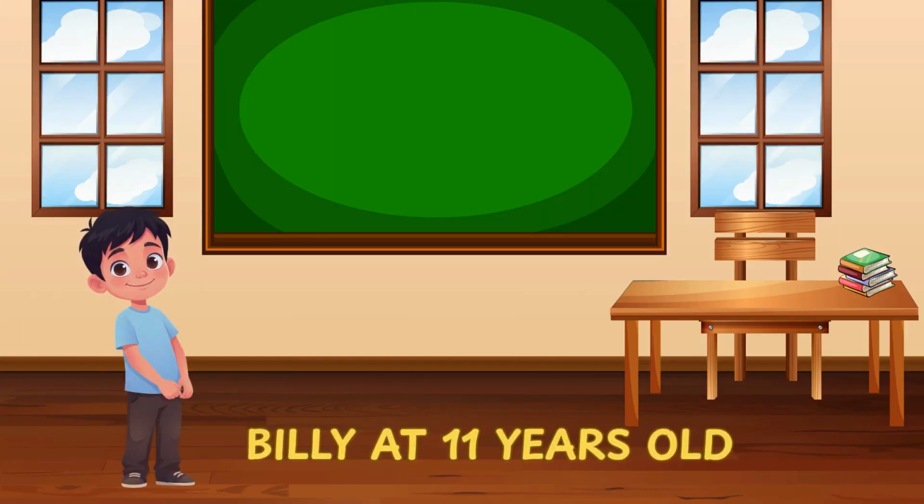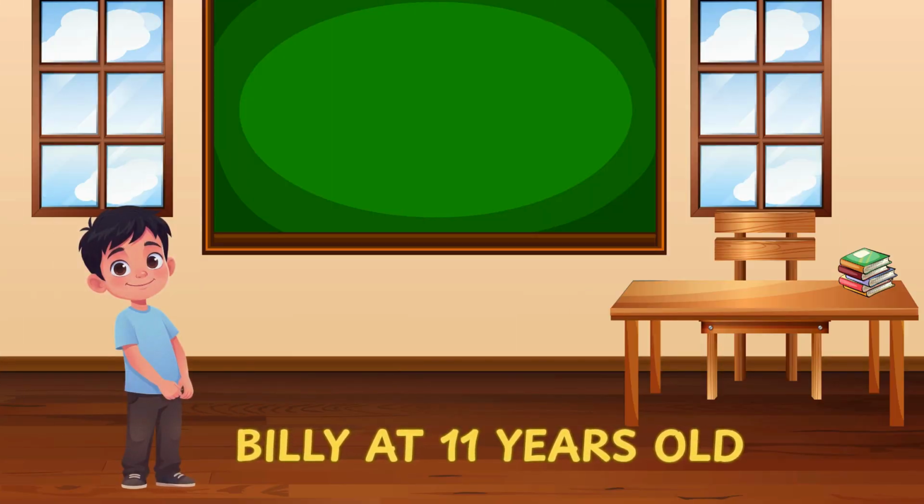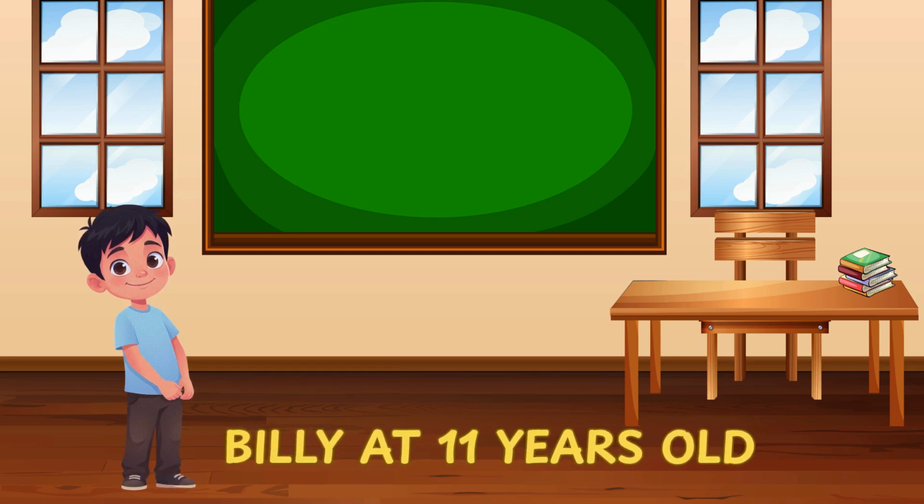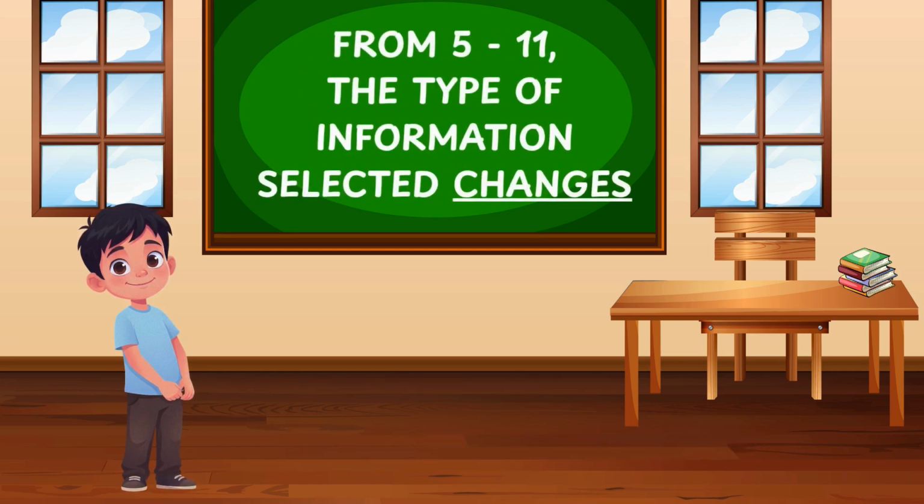Billy is 11 years old, but here's where an interesting change occurs. Research found that from 5 to 11 years old, children also seek information that weakens the opposing argument. In other words, Billy is no longer only focusing on proving himself right. He is also interested in finding flaws in the other perspective. Let's see how Billy demonstrates this change in an argumentative context.